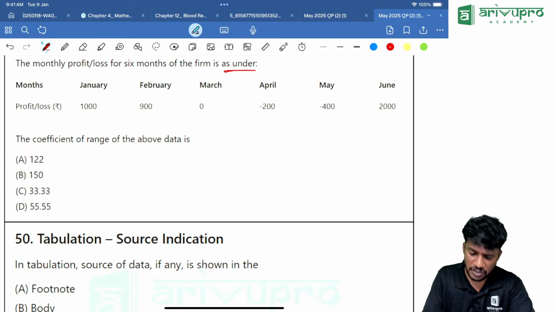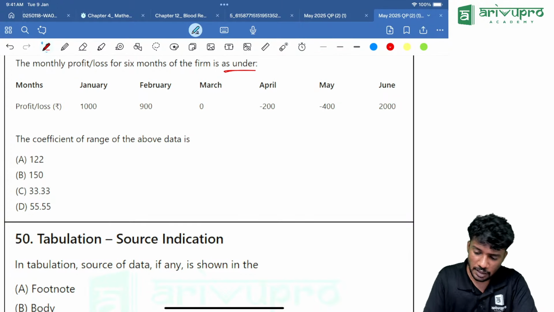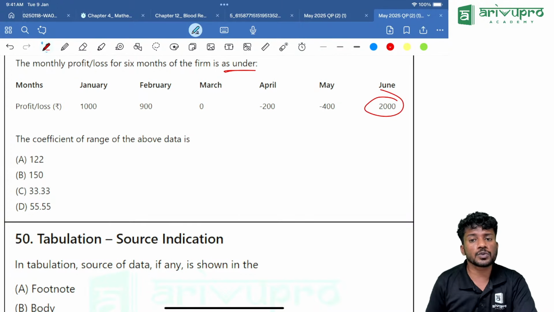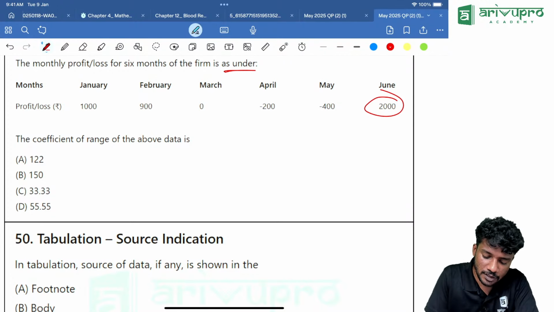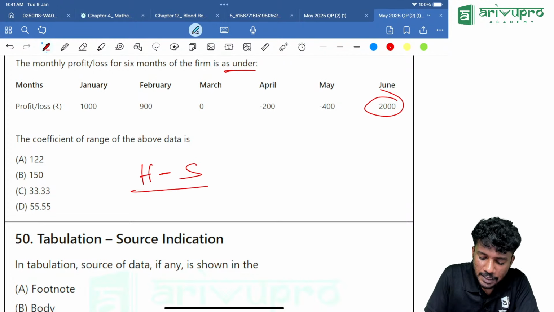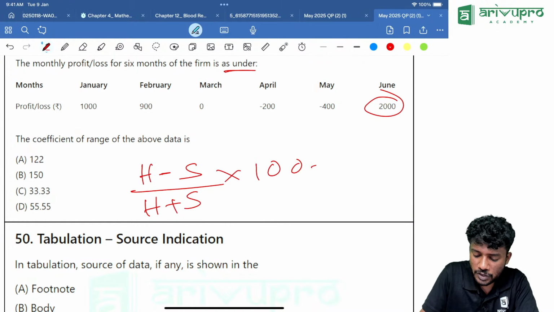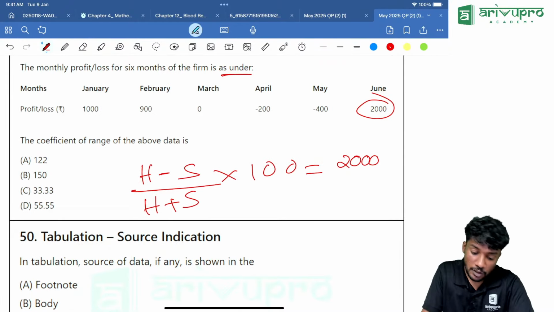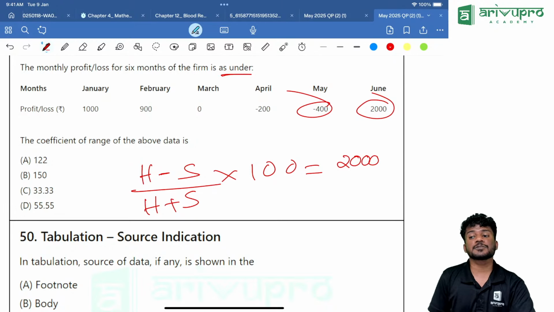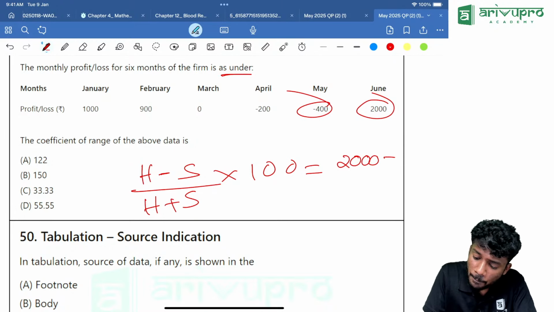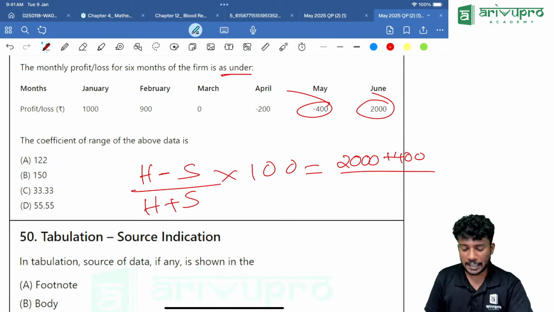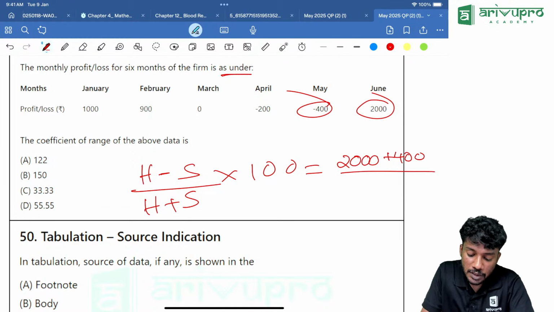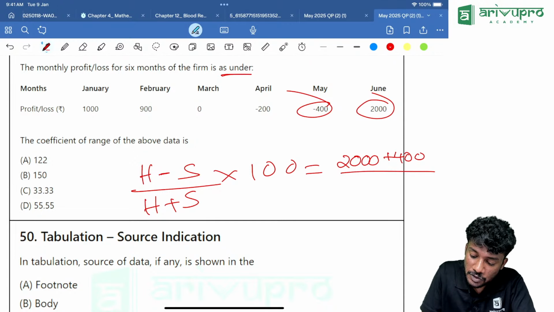The coefficient of range is nothing but the largest observation. Largest observation over here is what? 2000, minus the smallest observation. So highest minus smallest divided by highest plus smallest, into 100. Highest minus smallest is how much? The 2000 minus the smallest, which is minus 400. That means minus of minus 400 is plus 400, divided by the entire thing, 2000 plus minus 400, which is 1600, into 100.